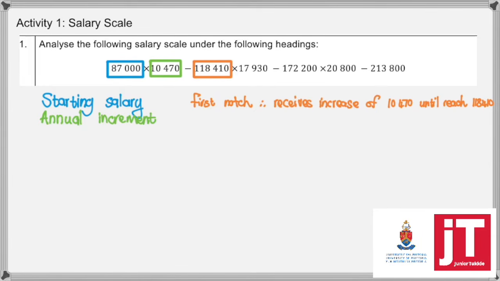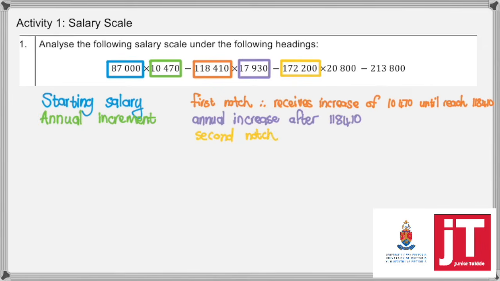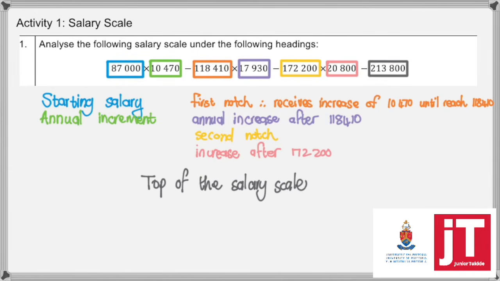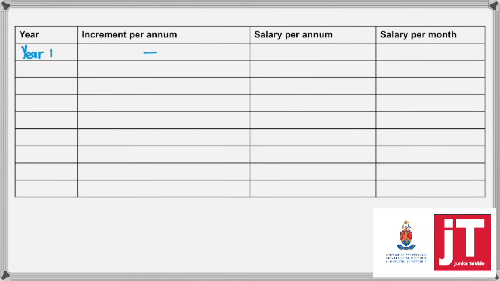So in other words, you will receive an increase of 10,470 Rand until you reach 118,410 Rand. Thereafter, you have an annual increase of 17,930 Rand until you reach your second notch of 172,200. And then you'll receive an increase of 20,800 after you've reached the 172,200. And then your top of the scale is 213,800. And after this, you're going to have to renegotiate your salary according to your job description and the things that you've done.